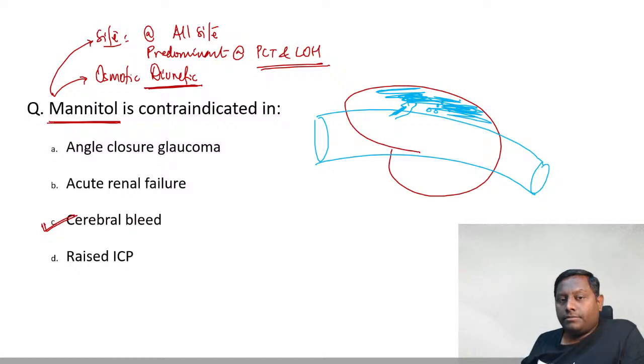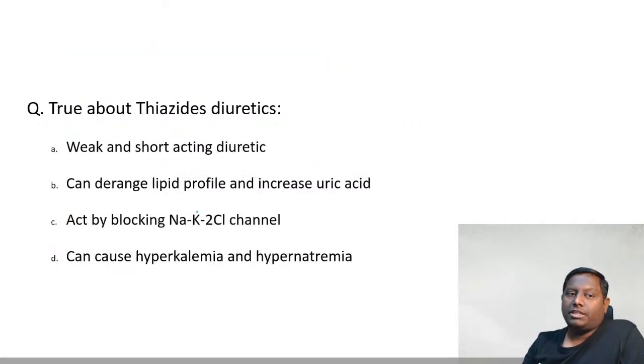Alright, it does not directly cause active cerebral bleed, remember. If it were an ischemic stroke, with raised ICP mainly due to ischemic stroke, we can use that. But if there is an active cerebral bleed, we should not use that. Okay. In angle closure glaucoma, it is the preferred drug. We try to decrease the intraocular pressure as well.